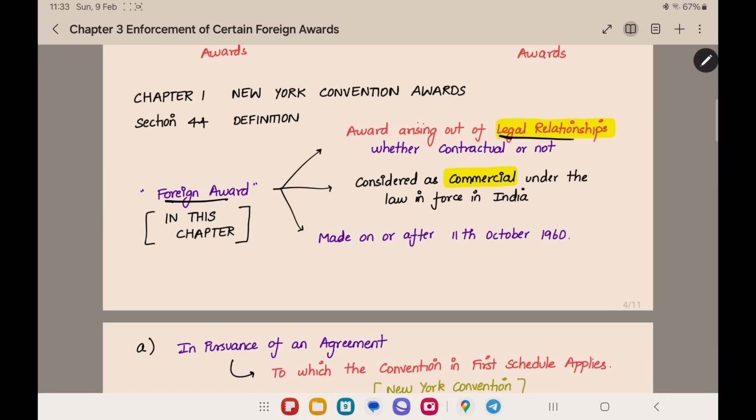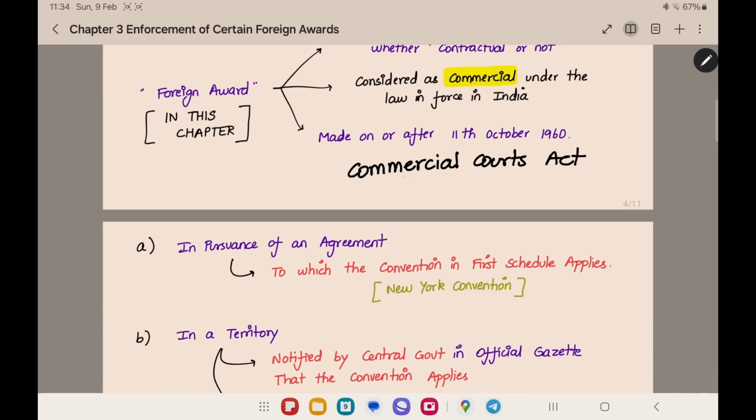It is an award arising out of a legal relationship, whether contractual or not. It is considered as commercial under the law in force in India. Made on or after 11th October 1960. This is not so important, but this is a basic provision. Award should be arising out of a legal relationship. It should not be arising out of an illegal relationship. If it is an illegal relationship, you cannot make an arbitral award for that. And it should be considered commercial under the law in force in India. There are laws in our country like the Commercial Courts Act. Like that there will be laws, and under that law the issue should be considered as a commercial issue. And this date you need not remember.